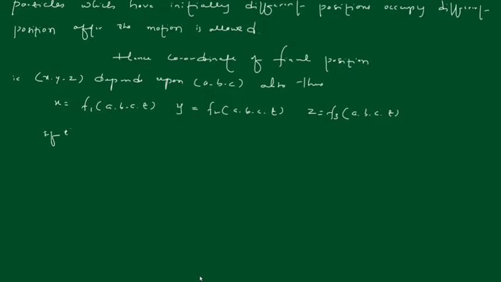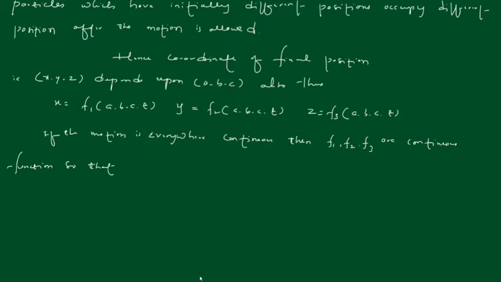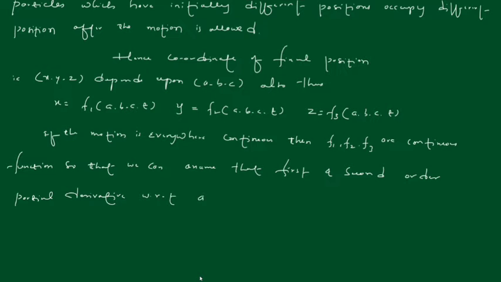So if the motion is everywhere continuous, then f1, f2, f3 are continuous functions, so that we can assume that the first and second order partial derivatives with respect to a, b, c and t exist, right?